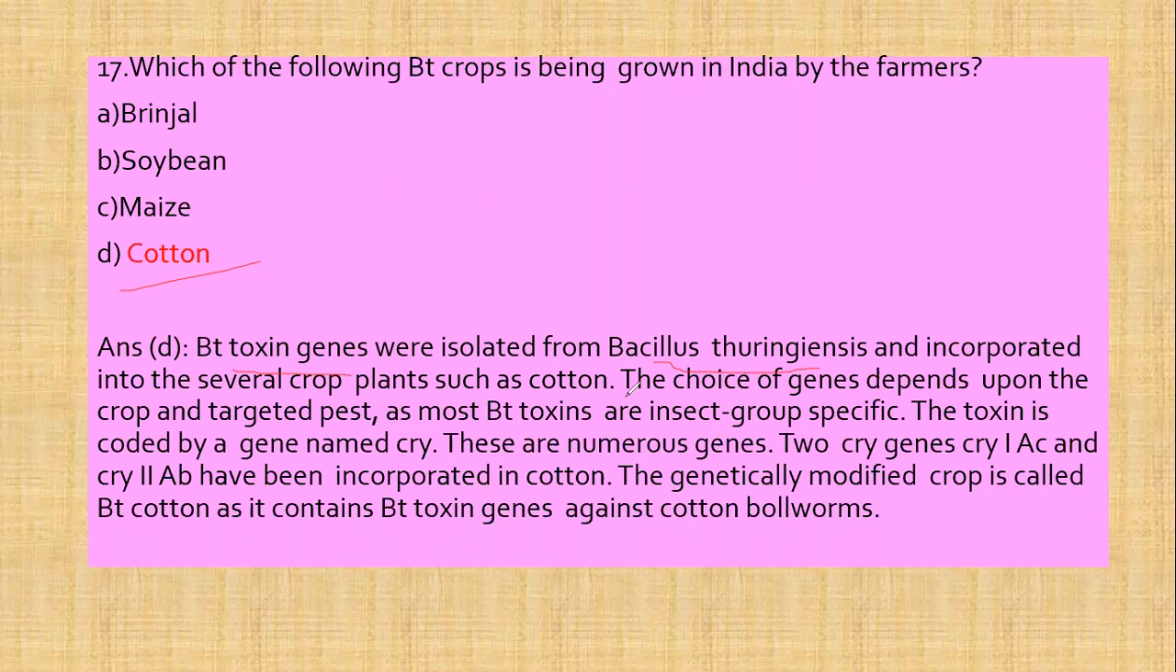The toxin is coded by a gene known as cry, and there are numerous such genes. Two cry genes, that is Cry1Ac and Cry2Ab, have been incorporated in cotton, and this genetically modified crop is known as Bt cotton as it contains Bt toxin genes against cotton bollworms, and this is done with the help of biotechnology. So the correct answer is cotton.